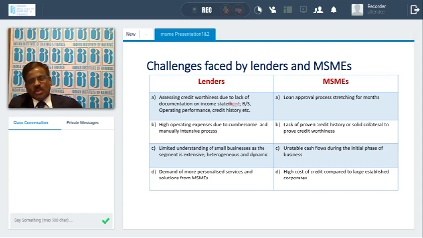Not because we do not want to do that. We have other engagements. We are occupied with certain other engagements. So that's why we are not able to focus more on the MSMEs, and that's why it is taking 3 months, 4 months, 5 months time.